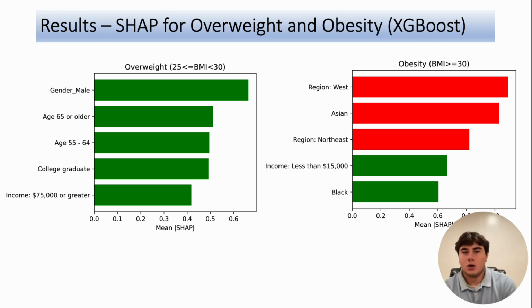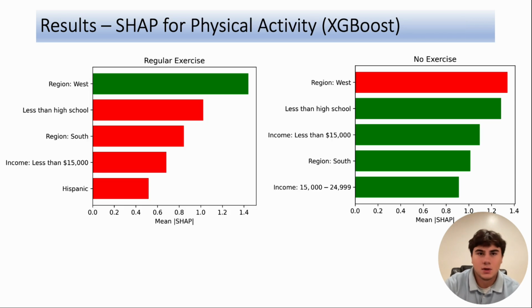Moving on to obesity, all models found race/ethnicity, region, and age to be the most significant predictive factors. The western and northeastern regions and the Asian population were associated with lower obesity risk, while low-income and Black populations were associated with higher obesity risk. Some of this data can be explained within the literature review, which is upcoming.